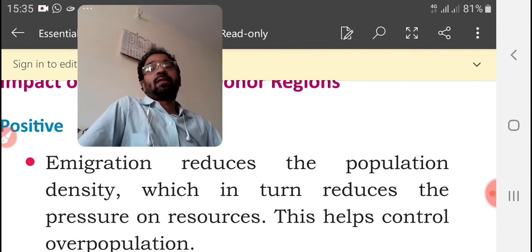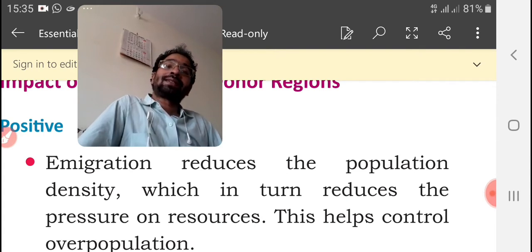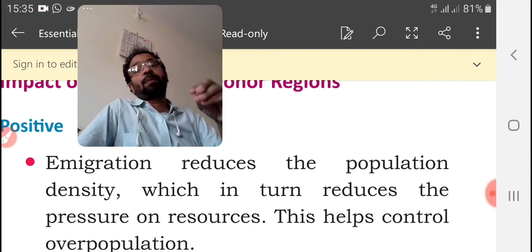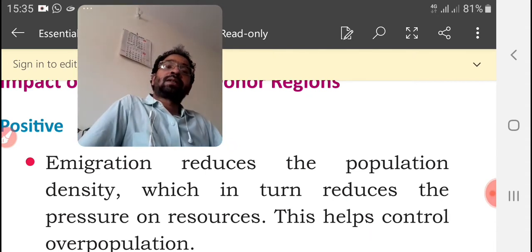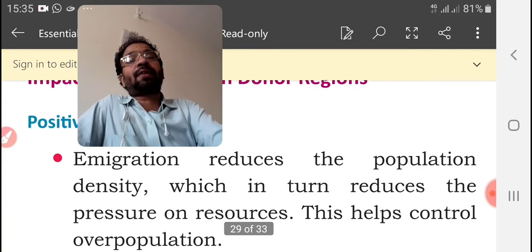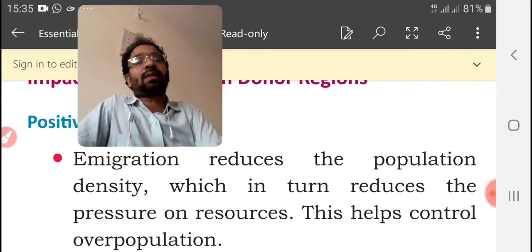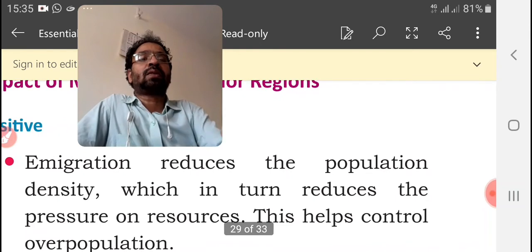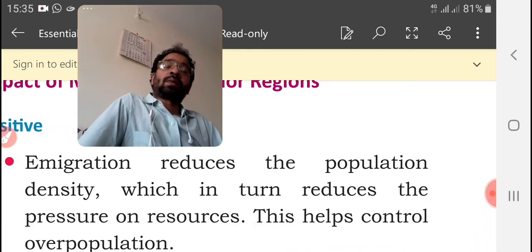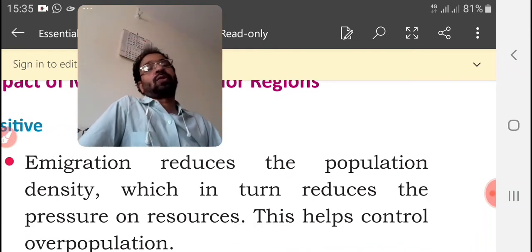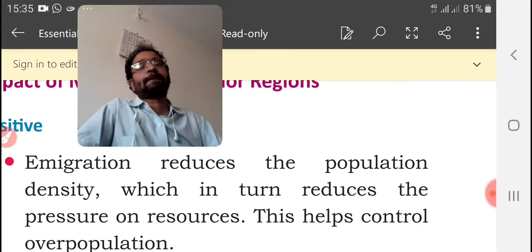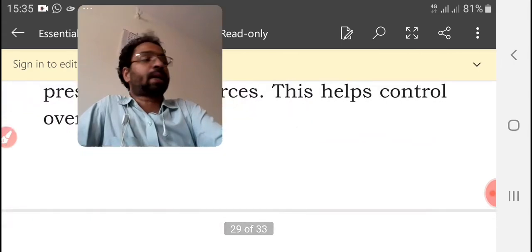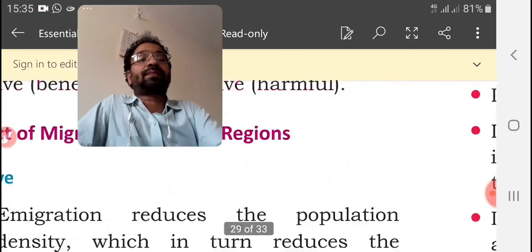If one of us goes to another country, then that much resource is saved for the people who are living in the donor region. So it is left to the people who are living in that particular country. This helps control our population. So in one way it is good, we can say. This is one positive effect. And now let us go to the second reason.